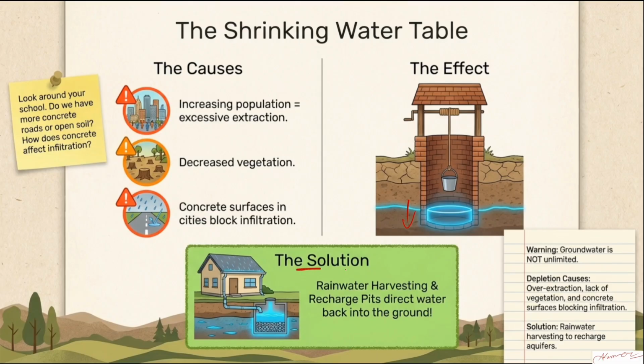What is the solution? One of the best methods is rainwater harvesting. Rainwater harvesting is basically a process to recharge the groundwater. What does it do? You can collect the rainwater and store it in a tank, because rainwater is the purest form of water. It is a pure form of water, so you can store it in a tank or somewhere, and you can use it later for different purposes.